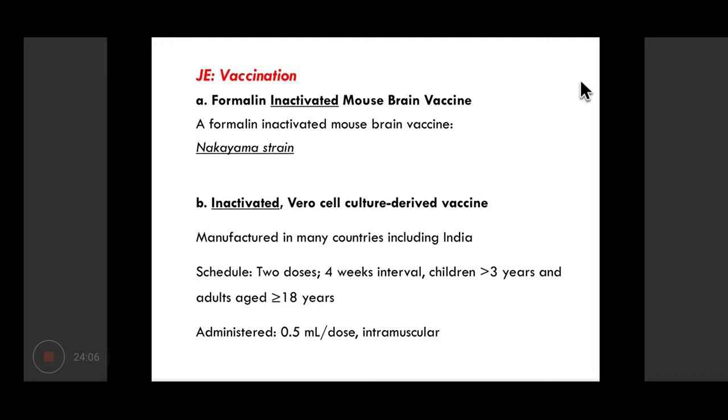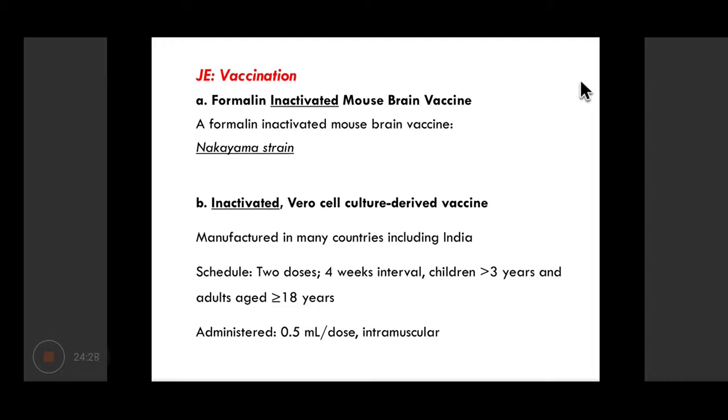It used a strain known as the Nakayama strain. It was cultured in mouse brain and inactivated with formalin. But it did not give very good results, and it also had some side effects.